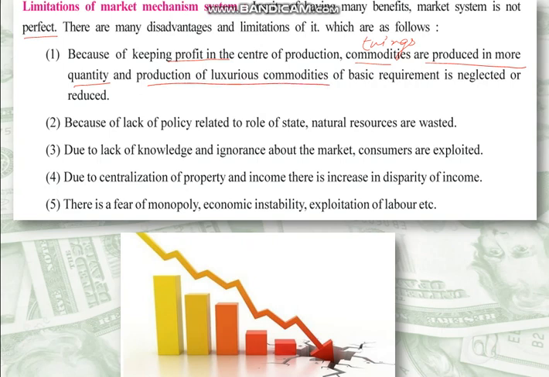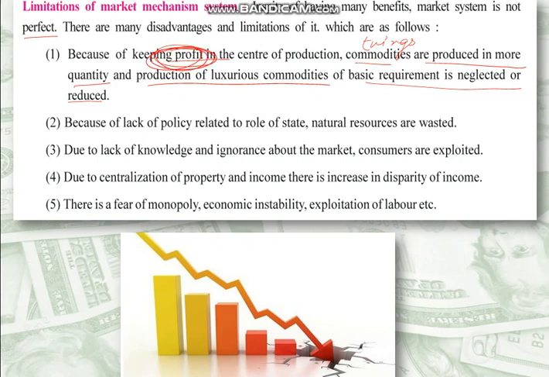You might have seen iPhones, a lot of iPhones are sold. Phone is a necessity, but iPhone is a luxury, but still they are produced in large quantities. Things required for basic importance are neglected or reduced. They are not produced. Why? Because here profit is of importance.